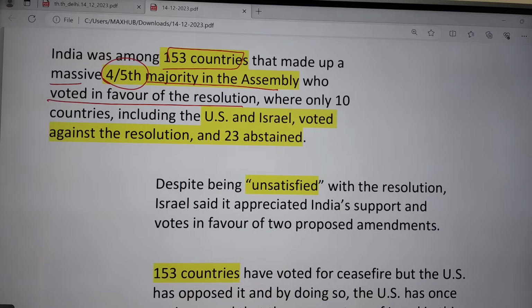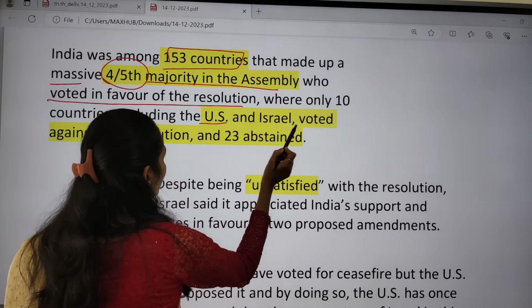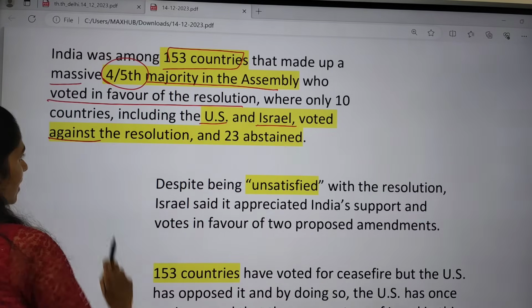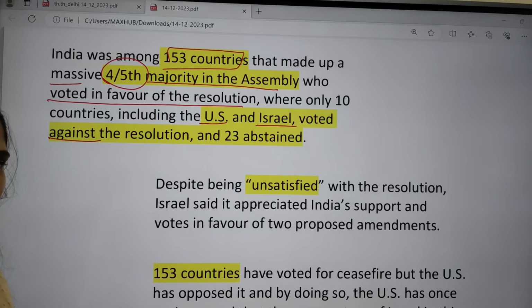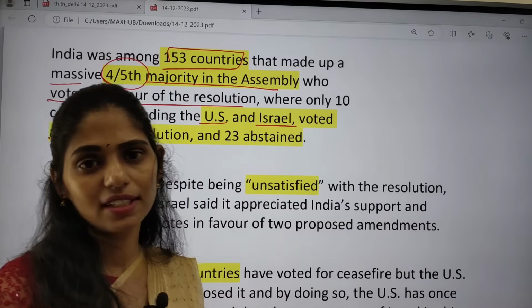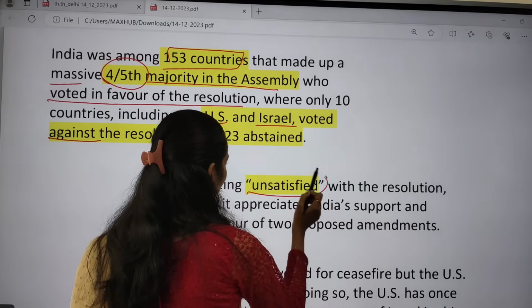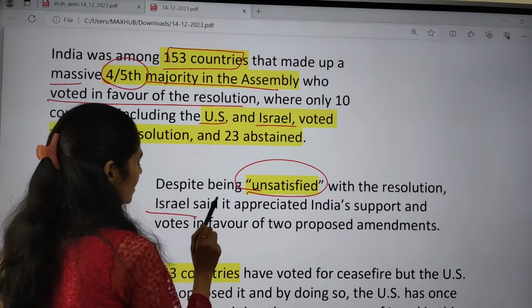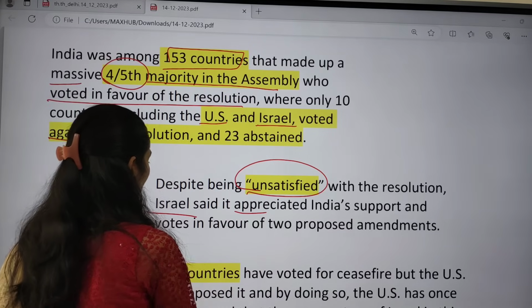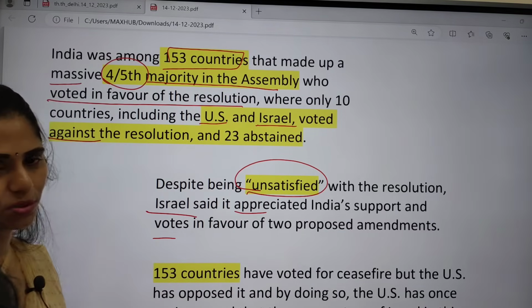But only 10 countries, like the US and Israel, voted against the resolution, and about 23 countries abstained, meaning they voted neither against nor in favor. And despite being unsatisfied with the resolution, Israel said it appreciated India's support and votes in favor of two proposed amendments.